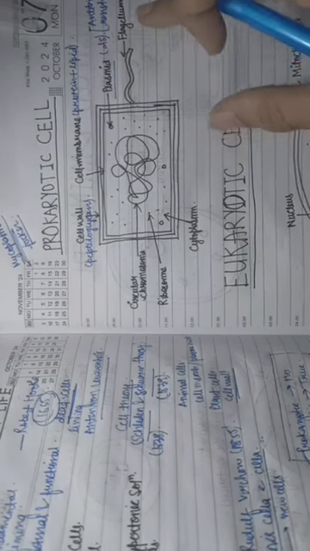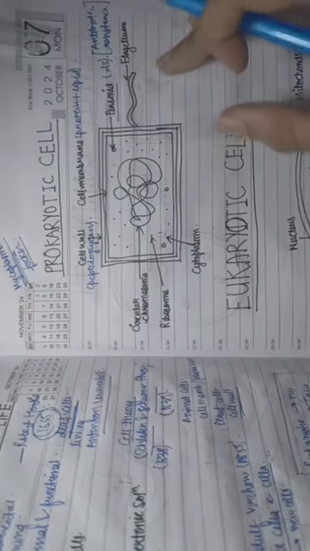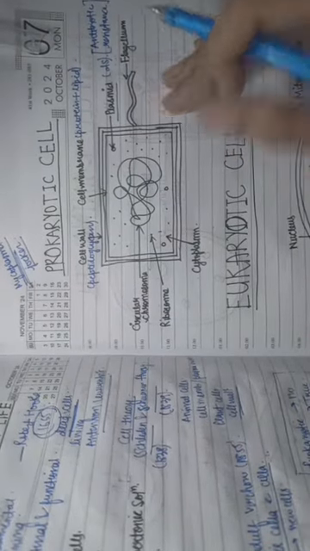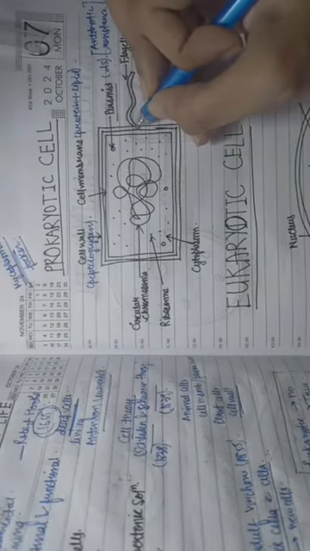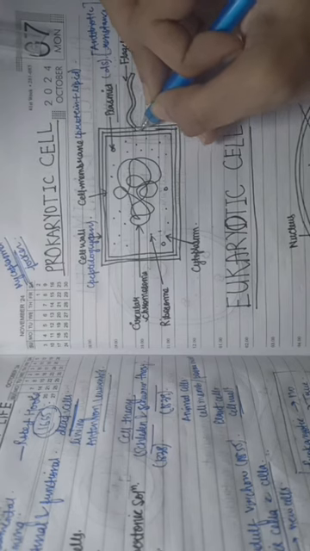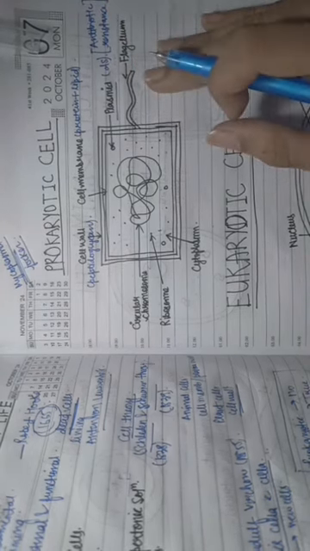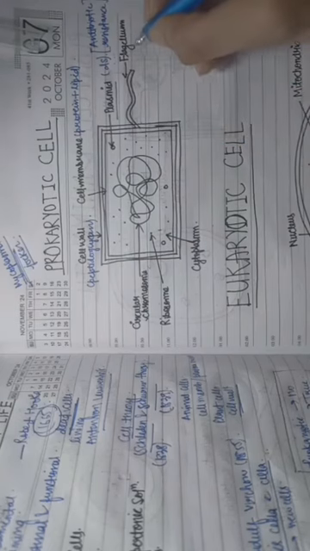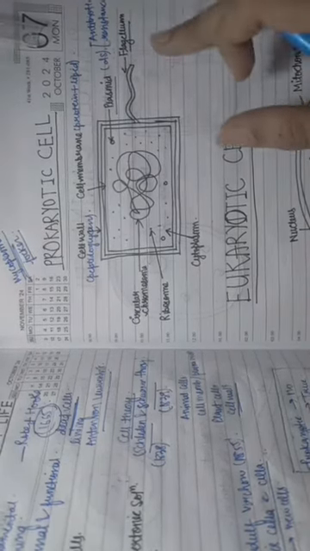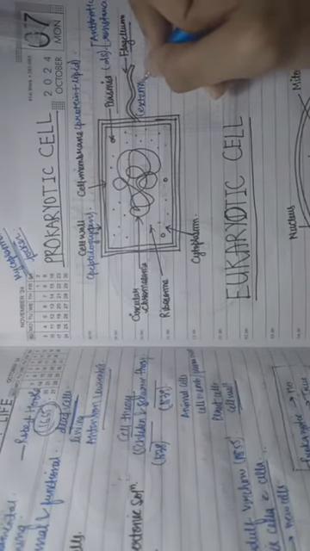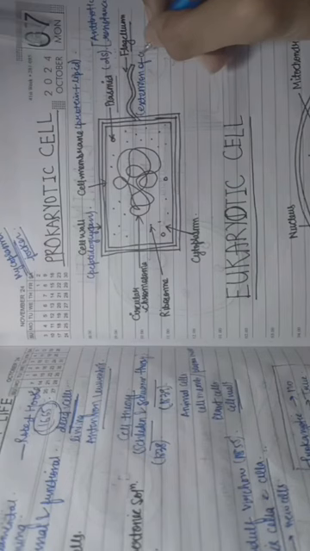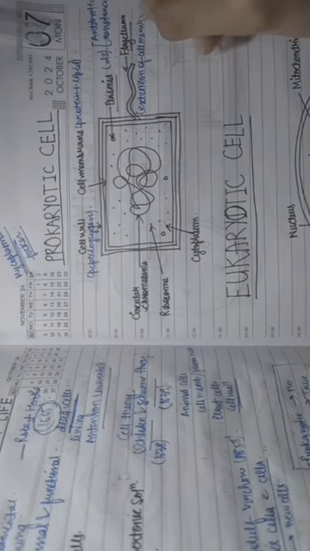Now let's talk about the flagellum. Here is a mistake in the diagram. This flagellum is not arising from here, it is actually arising from the cell membrane. The extension from the cell membrane is known as the flagellum. You can write: extension of cell membrane.